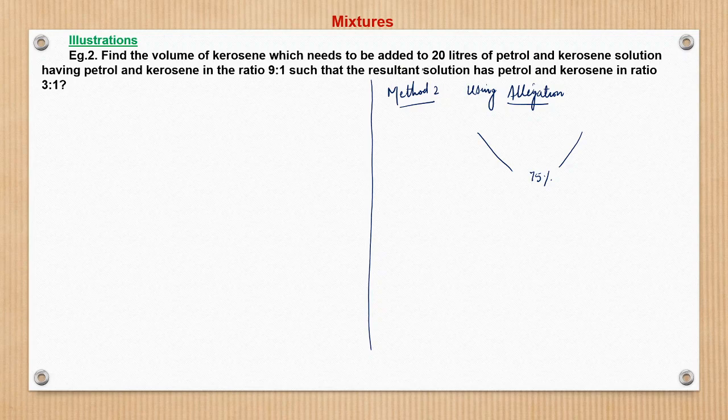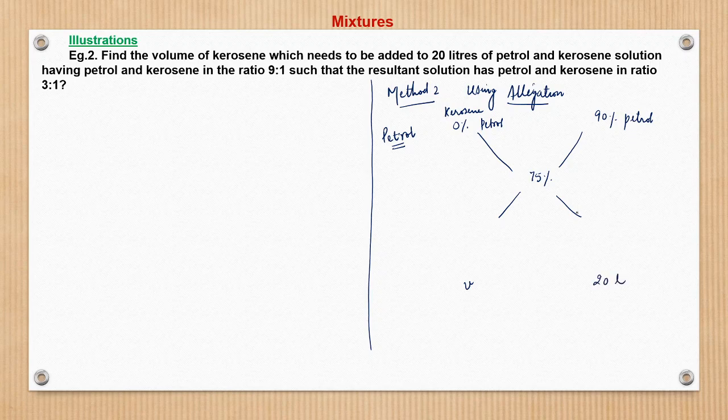So kerosene added, and here petrol and kerosene. So 75% means we are dealing in terms of petrol concentration. So when kerosene is added, kerosene has 0% petrol, right? 0% petrol, kerosene. And the other mixture has 90% petrol. And here we have to find the volume of this, and this is given 20 liters of this